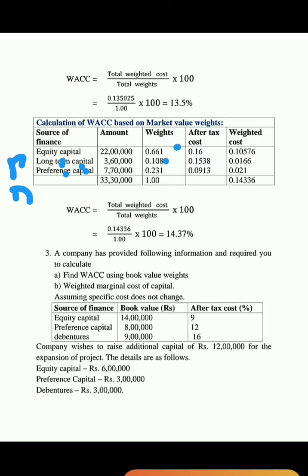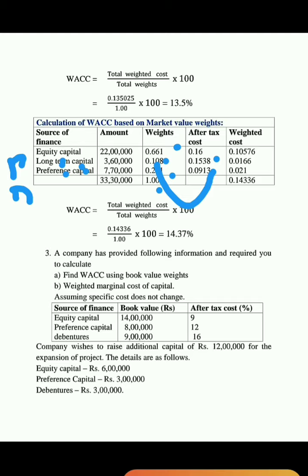The after tax cost is 0.1538. And next debentures, 7,70,000, that is 110 into 7,000 debentures. Here the weightage is 0.231, that is 7,70,000 divided by 33,30,000. Now the total weights is 1, and these are the after tax costs which we have already calculated. Now weight should be multiplied with after tax cost, then we will get weighted cost.